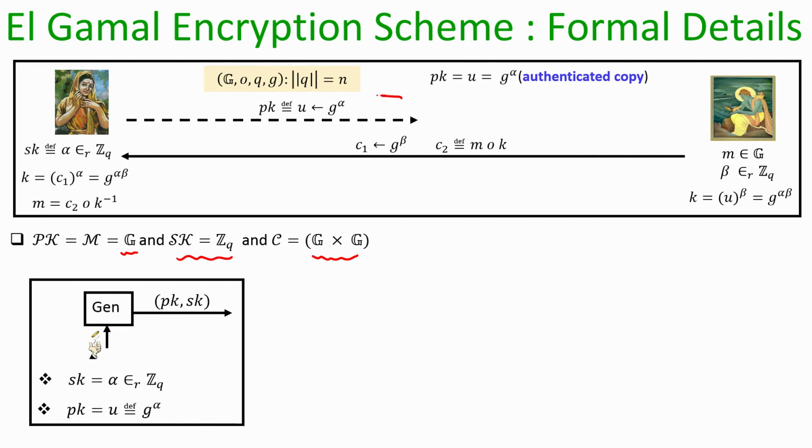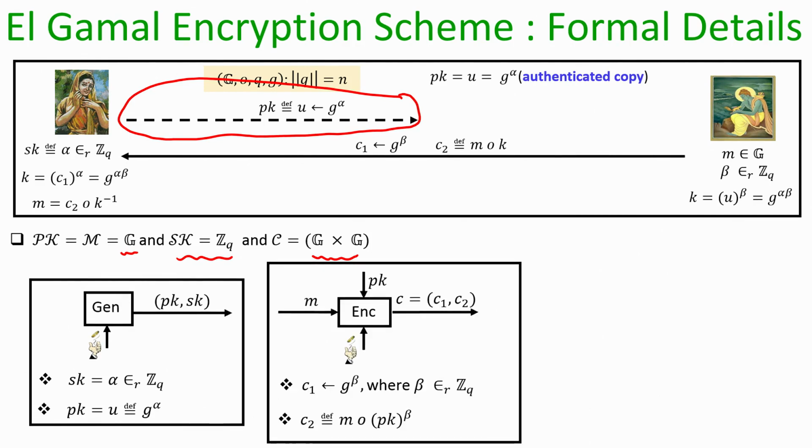You can imagine as if Sita is doing her part of the Diffie-Hellman key exchange protocol with every potential receiver once and for all. The encryption algorithm which RAM, or any sender, is going to follow for encrypting a plain text is as follows. The sender picks a random beta in the range 0 to q minus 1 and computes g to the power beta, which is the first component of the ciphertext.